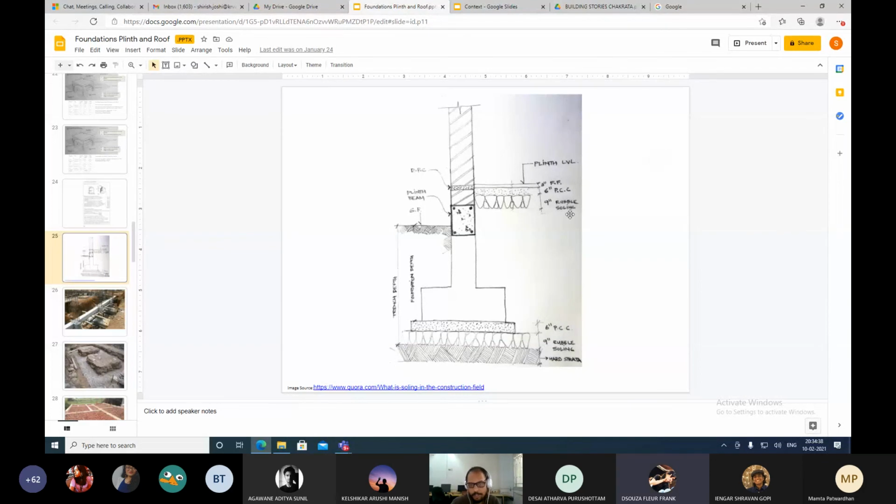Yes. Okay, so here we've created a plinth. Like Mamta was saying, there's a plinth beam. Then we have raised the wall and introduced the damp proof course. When you're creating the plinth, there was a point where you rammed the earth and then did a rubble soling, on which you did a 6-inch PCC, and then you have your finished floor.